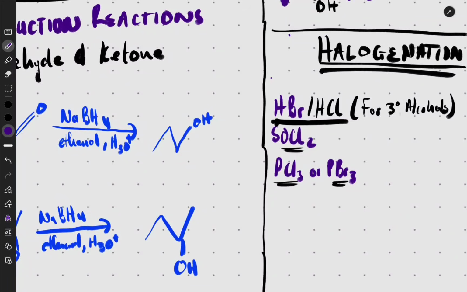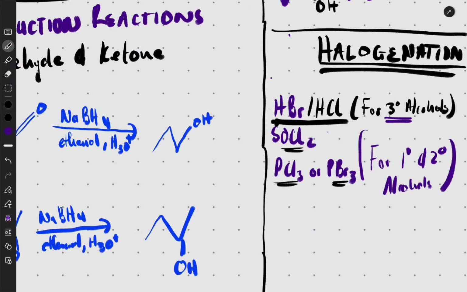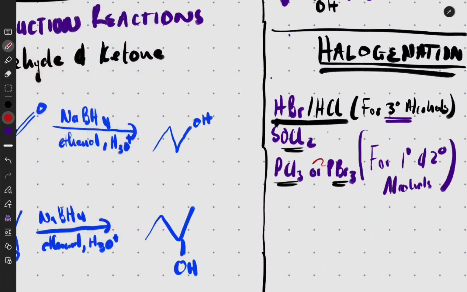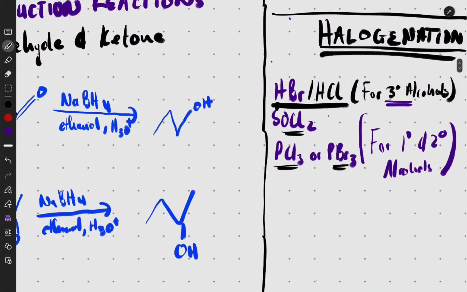Now, which type of alcohol? We say HBr and HCl are for tertiary alcohols, and SOCl2 and the phosphorus halides are for primary and secondary alcohols. That's the first thing, but we have to keep going. The simple thing to remember is that the OH goes and the group 7 comes. This works for tertiary alcohols, but we may also use it for primary and secondary alcohols.